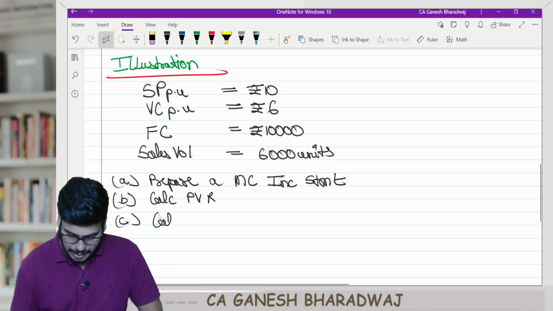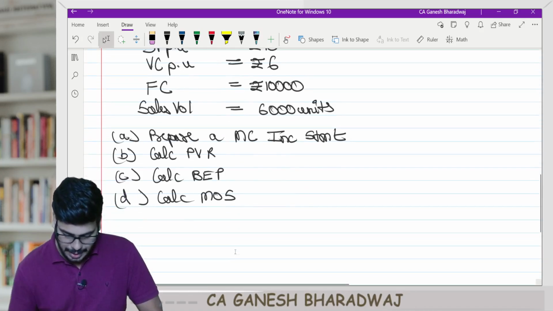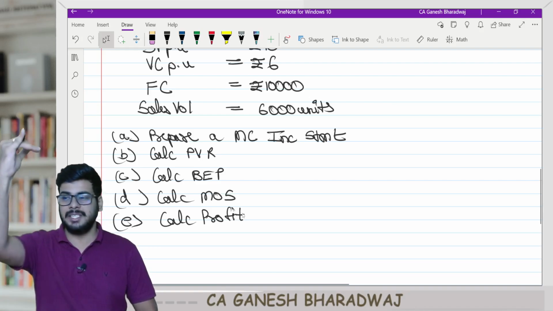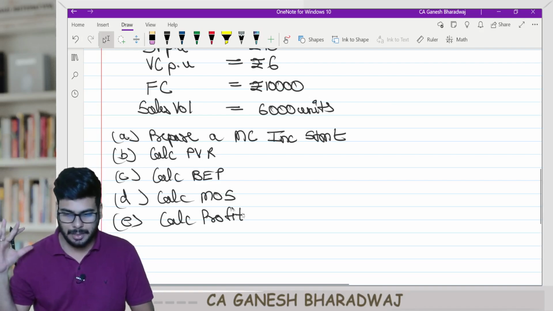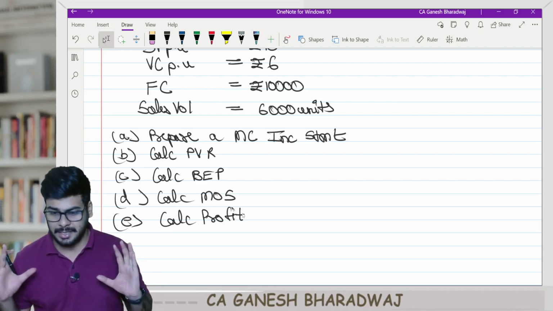C, calculate break-even point. D, calculate margin of safety. And E, calculate profit. That is the first 5 learning objectives. Clear with this? With the help of this example, we will understand.